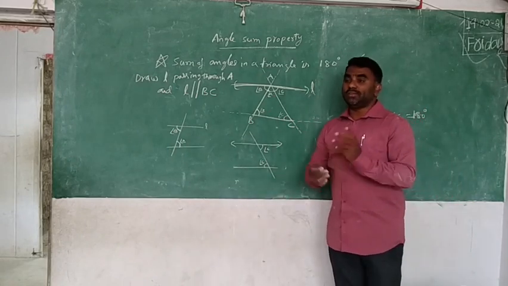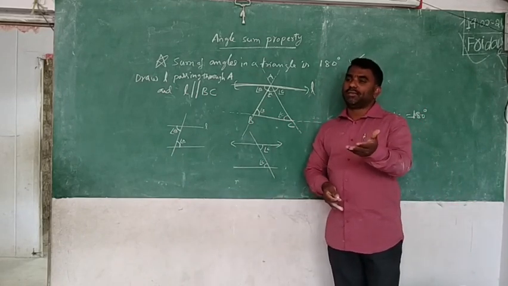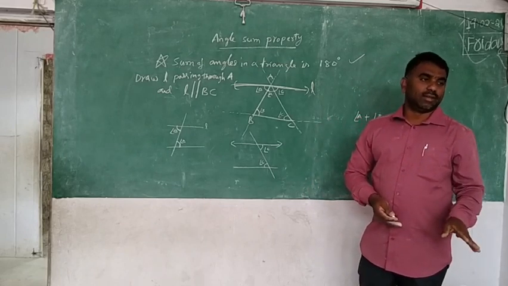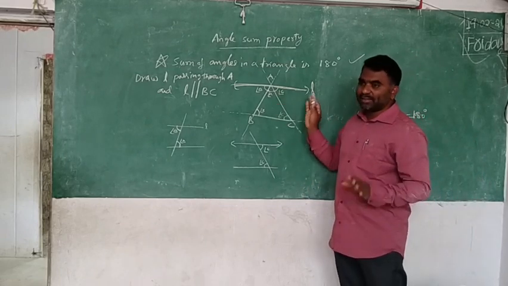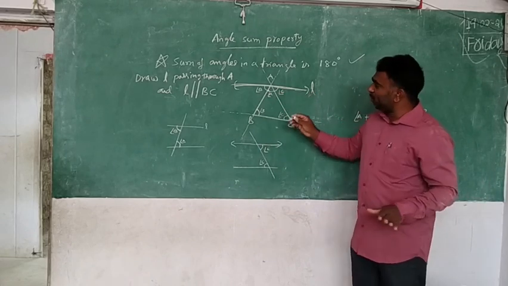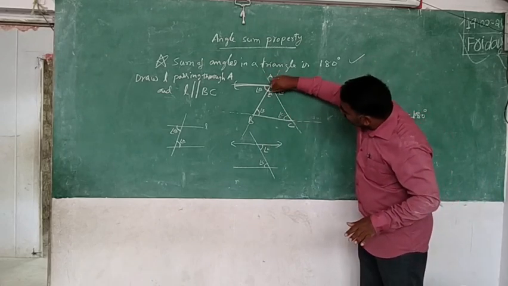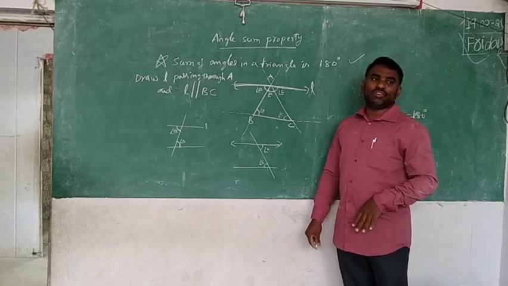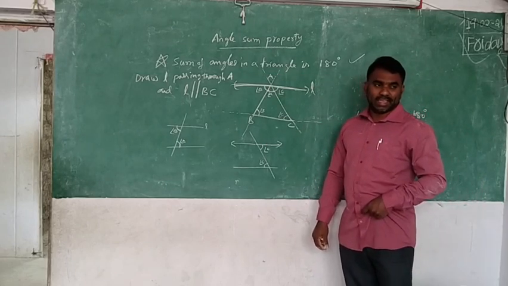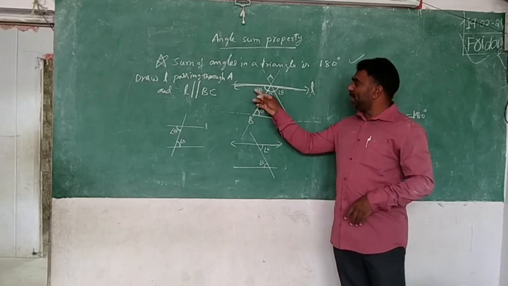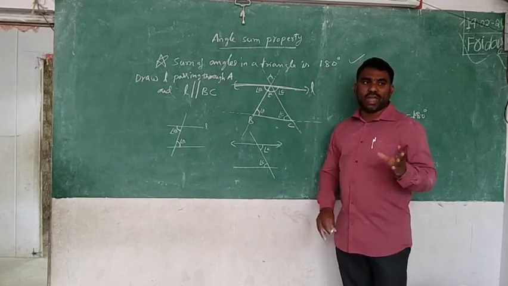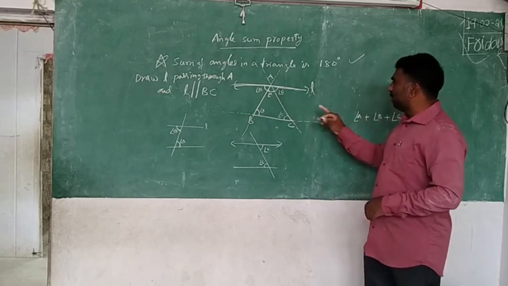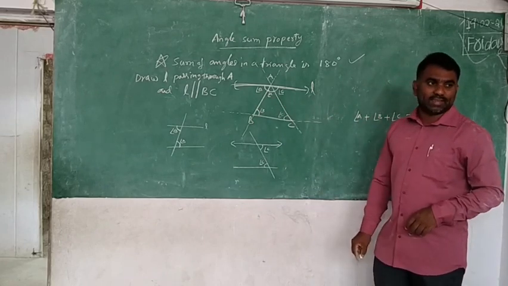No. Geometrically we know that. We have proved already: when lines are parallel, alternate angles are equal. So that's why you found that alternate angles are this. Yes. Now observe carefully. In this picture, what can you say? Which angles total 180? Angle B and angle A and angle C. If you add, will you get 180? Angle A plus angle B plus angle C is equal to 180 is coming now.